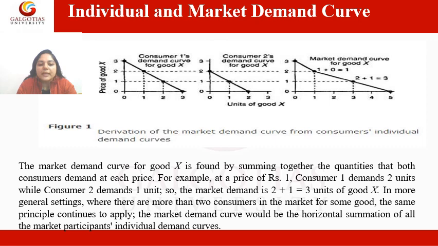In a more general setting where there are more than 2 consumers in the market for some good, the same principle continues to apply. It doesn't matter how many consumers are available. We have to add all the consumers and then we will get the market demand curve. So the market demand curve would be the horizontal summation of all the market participants' individual demand curves. So basically, the market demand curve can be obtained with the help of all the individual demand curves.